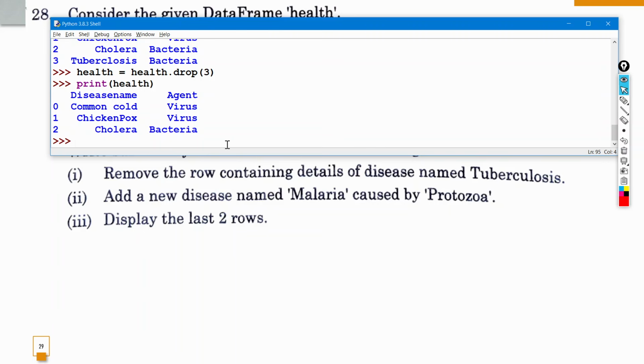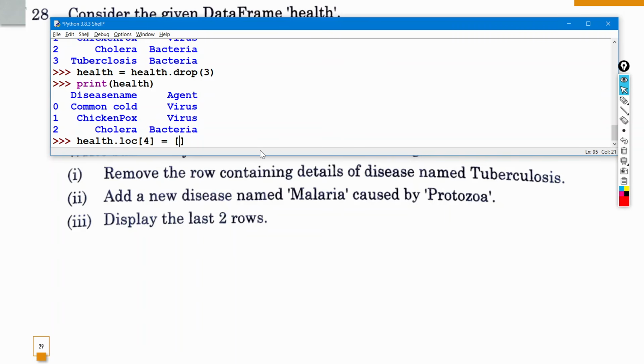So to add a new row, you have to specify the data frame name dot loc. Whenever you want to add a row, just specify loc and then in square brackets the index number. So let's put 4. I'm not putting 3. Is equal to, and then within square brackets, just mention the first value then second value.